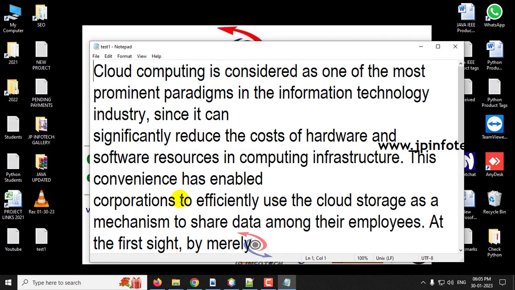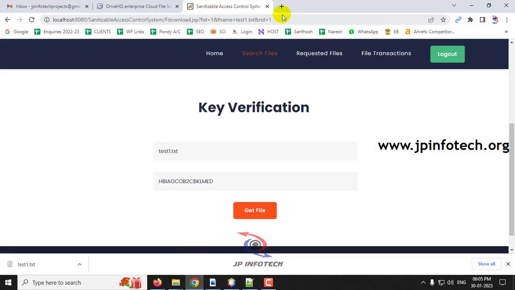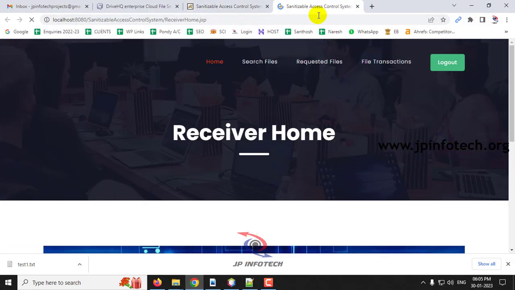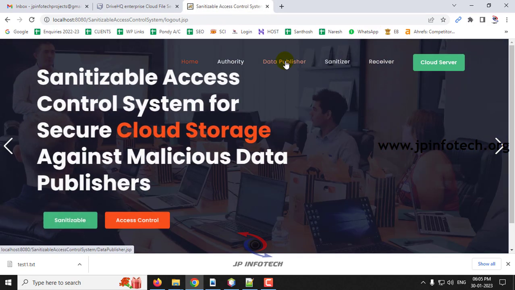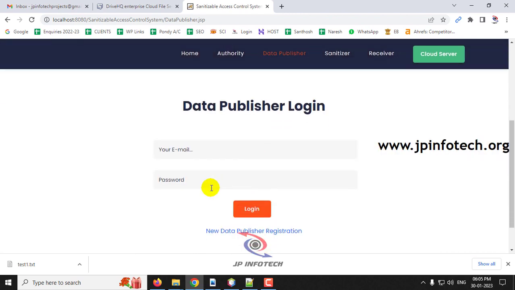So here you can see the file, the original text file. Now let me log out from this and go to the data publisher part.